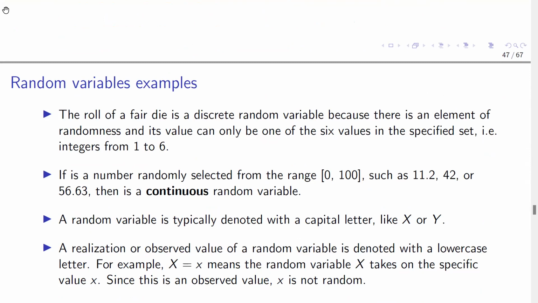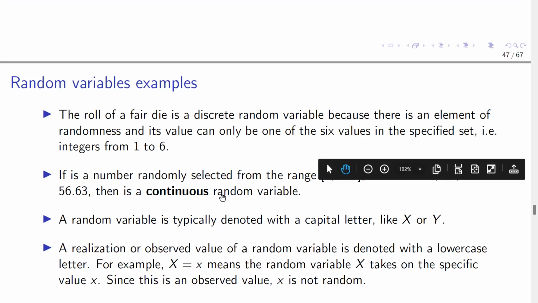So let's look at some examples of random variables. The roll of a fair die. We consider this as a discrete random variable because there is an element of randomness. For example, if X represents the outcome from the experiment of rolling a die, then X can take values 1, 2, 3, 4, 5, or 6. So X is random. It's a discrete random variable because it can assume different numbers.